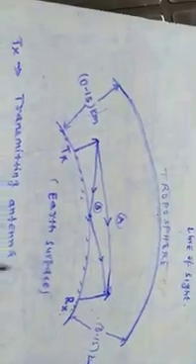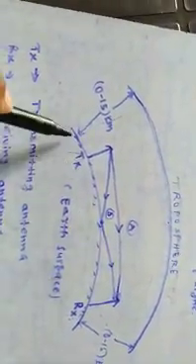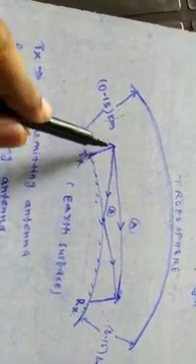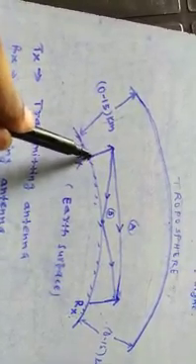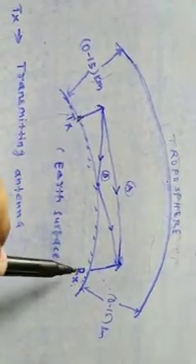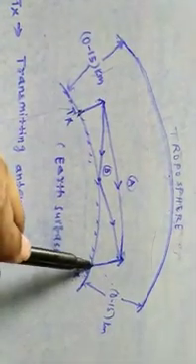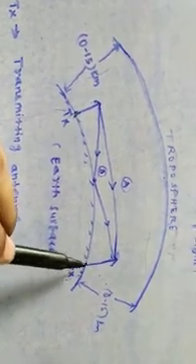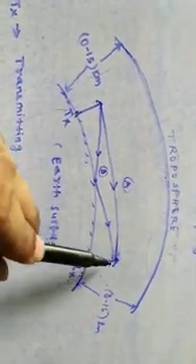Now what is happening: I have chosen 2 points on the Earth surface. This point is my transmitting point, or you can say my transmitting antenna, which is responsible for transmitting the electromagnetic wave, whereas this point is my receiving point on a different point of the Earth surface, or the receiving antenna.